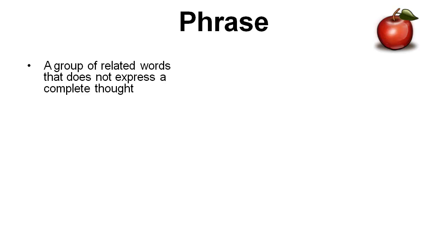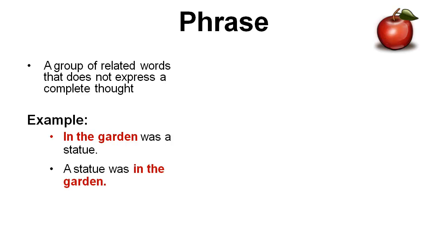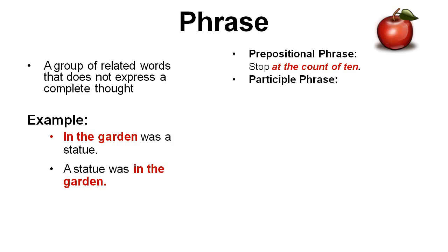Phrase, a group of related words that does not express a complete thought. Sort of like a clause, right? For example, in the garden was a statue. In the garden is technically a prepositional phrase, right? Well, you can also move that around, can't you? A statue was in the garden. Here's an example of a prepositional phrase. Stop at the count of 10. At the count is one prepositional phrase. Of 10 is another one.